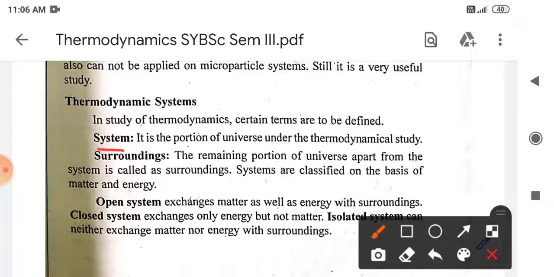So what is the surrounding? The surrounding is the remaining portion of the universe apart from the system. System and surrounding are separated by a certain boundary. The boundary can be real or imaginary. In the case of the cup of tea, there is a real boundary between system and surrounding, but there are certain systems where the boundary may not be a real one, it can be imaginary also.